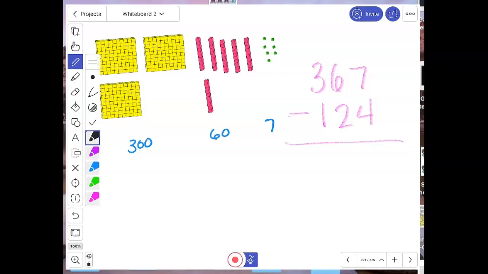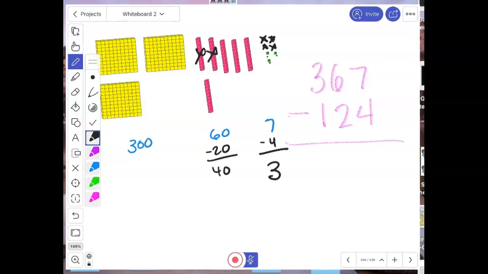So the first thing I would do is I would come over here in my ones place and I would take away 4 of them. 1, 2, 3, 4. If I took 4 away, I would have 3 left. And that's what I have. I've got 1, 2, 3. Now I have to take away 2 tens. 1, 2. And I have left 1, 2, 3, 4. So if I took 20 away or 2 tens away, I should have 40 left. So far, so good.